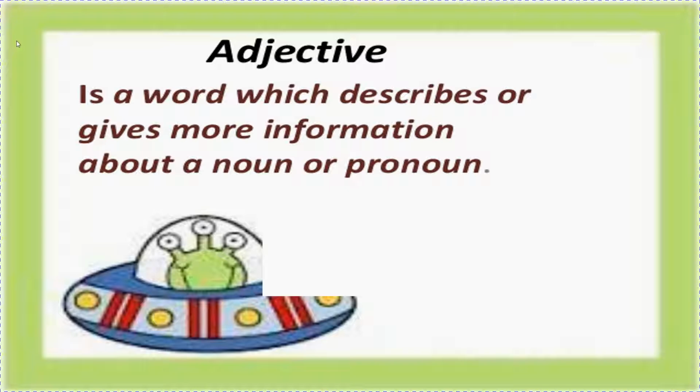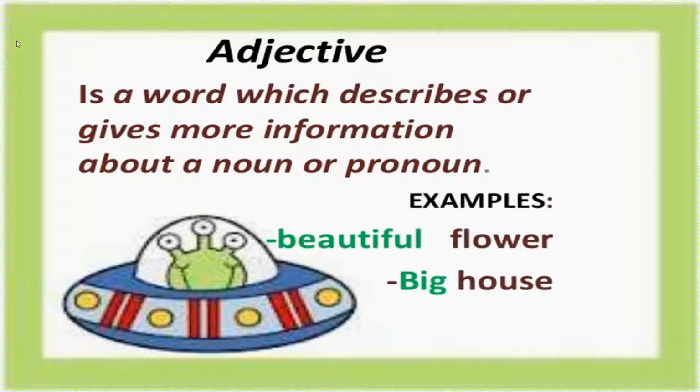Let us talk about your mother. Suppose mother. Mother is a noun. It is a name of a person. So I can say hardworking mother, beautiful mother, caring mother, loving mother. So all these words are describing mother. So when any word describes a noun or a pronoun, they will become adjectives. Like for example, it's given here beautiful flower, big house. So what kind of flower? Beautiful. Okay. What kind of house? Big house. So beautiful and big are adjectives.